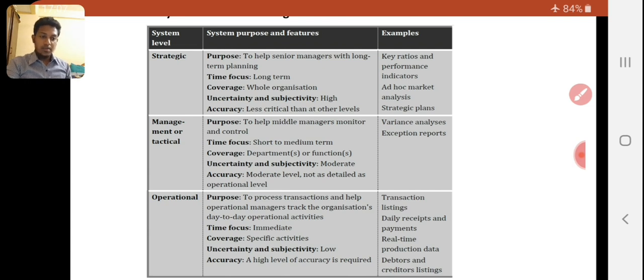So an operational system is for very day-to-day operation activity, with an immediate time focus, very, very immediate, right? Shorter than short term, right? Then specific activity, it will not cover more activities. The billing software will give you only the billing process, right? Then uncertainty is very low.